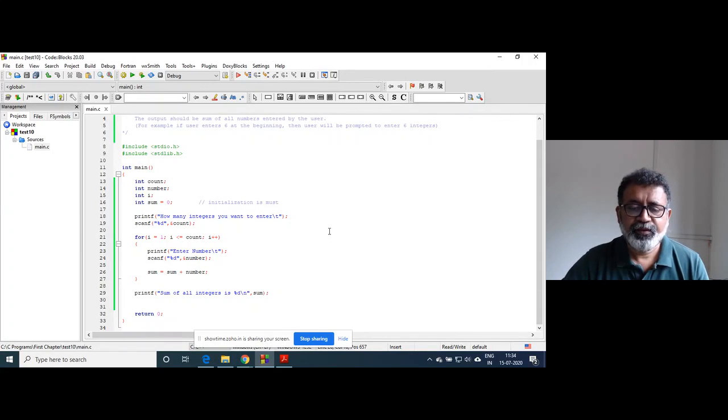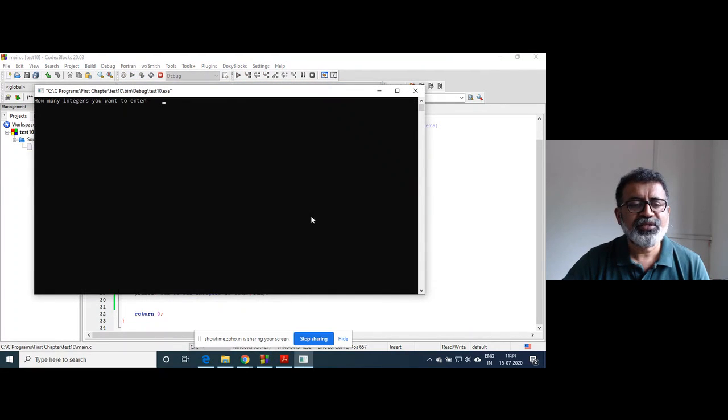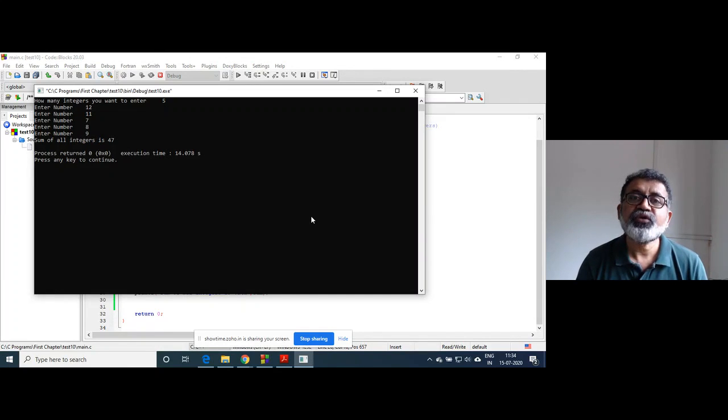So now I have compiled this. If I run this code again, I want to enter five numbers. Suppose we enter small numbers: 12, 11, 7, 8, and 9. So the sum of all integers is 47. Got that? I hope the program is clear to you.